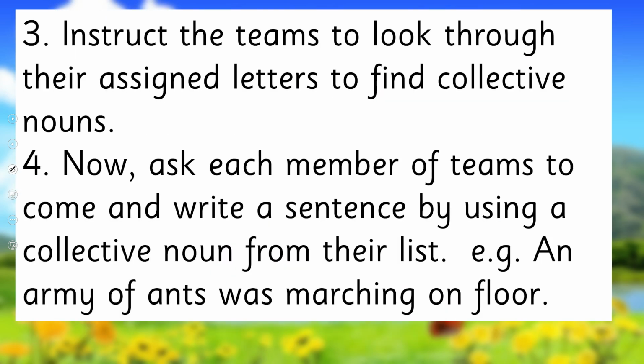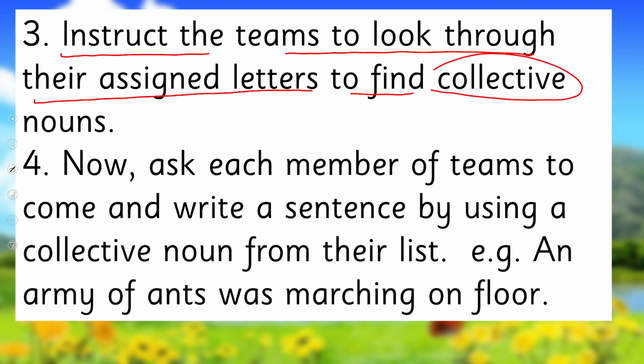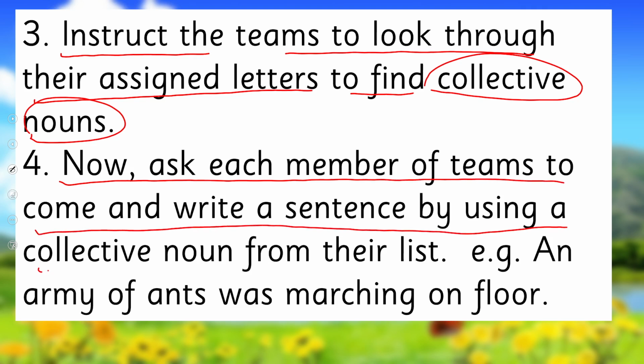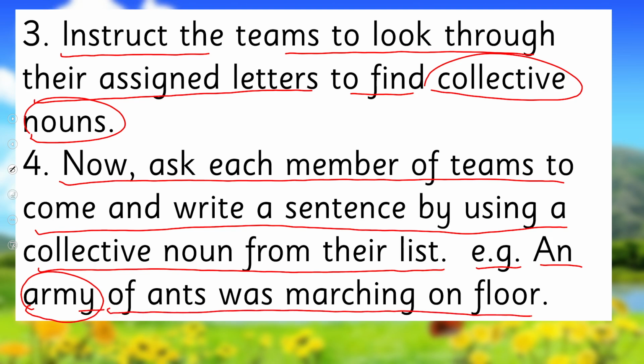And after this, instruct the teams to look through their assigned letters to find collective nouns. Now from the dictionary, within the range of their letters, they have to extract the collective nouns. And now ask each member of the team to come and write a sentence using a collective noun from their list. For example, if their collective noun is army, the child can write, an army of ants was marching on the floor. Likewise, each group will make sentences of the collective nouns from their list. Are you clear? Okay, so pause the video, enjoy the activity, and then come back.